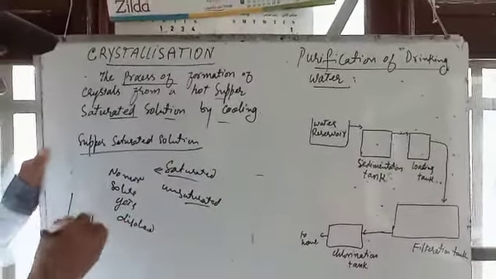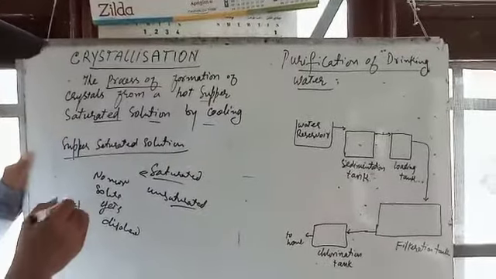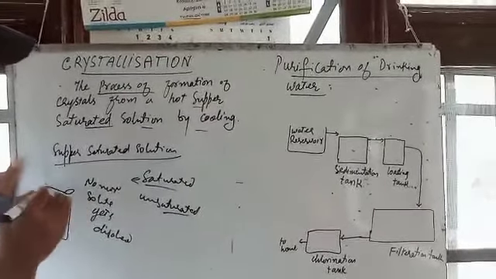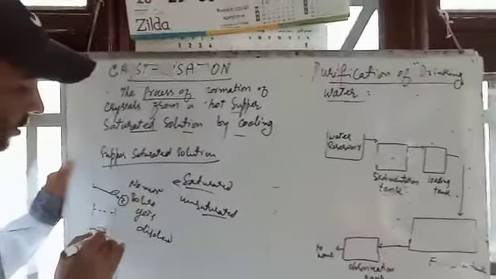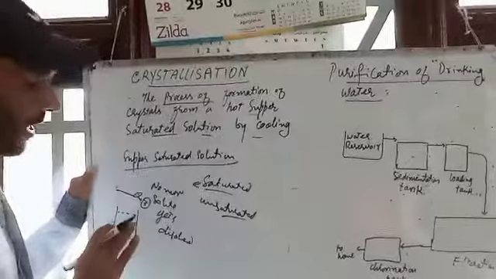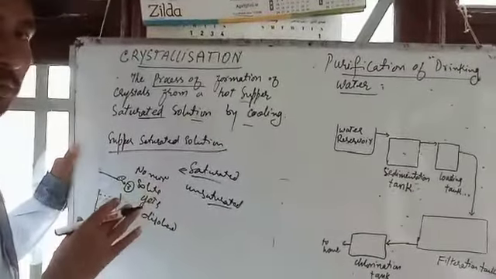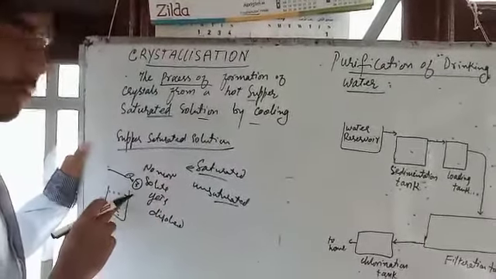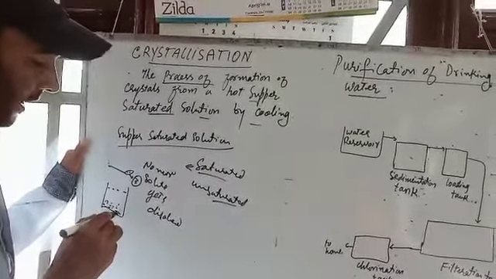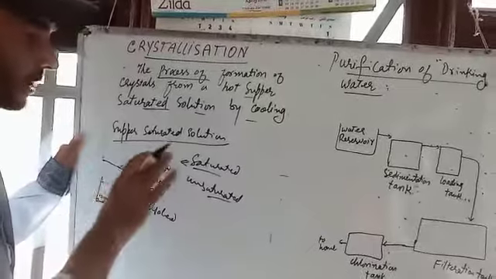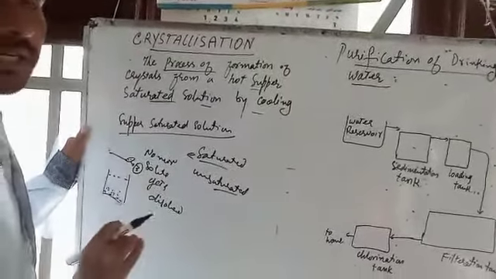For example, I have a water glass. I added 3 spoons of sugar or salt to it. Now a fourth spoon will not dissolve in it. That undissolved salt will remain at the bottom. That is a saturated solution. No more solute gets added.